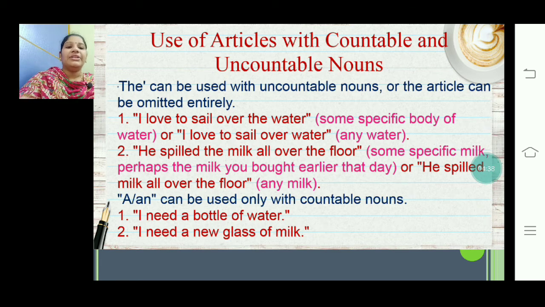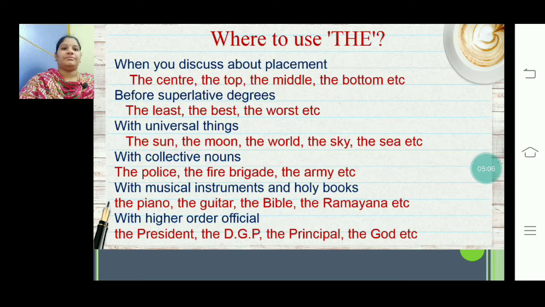I need a new glass of milk. So here we have the article with glass again in the second sentence. New is the adjective, as we have discussed in the previous slides. So based on the sound that is produced by the first letter of this adjective, we have chosen the article a. I need a new glass of milk.